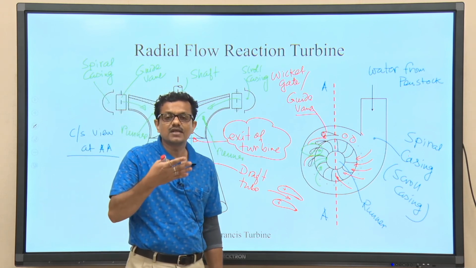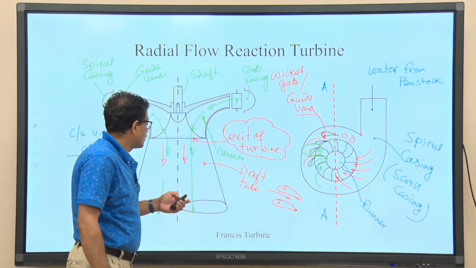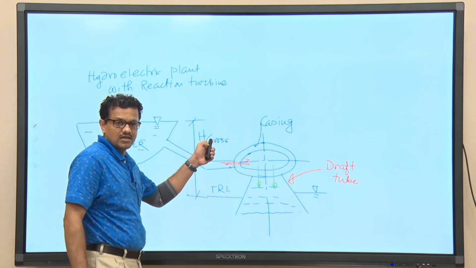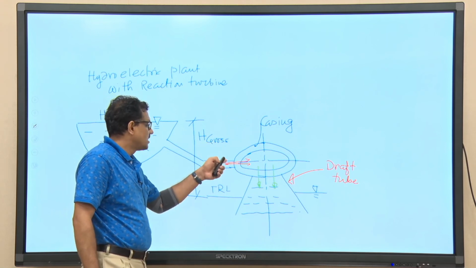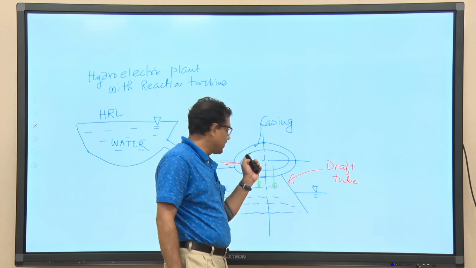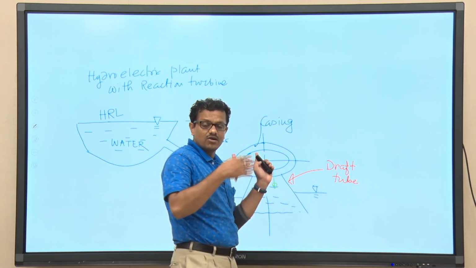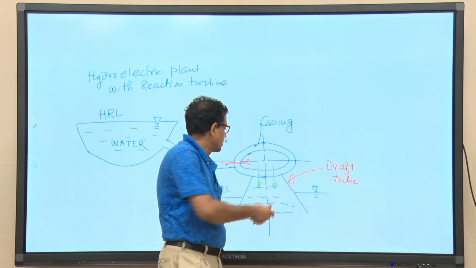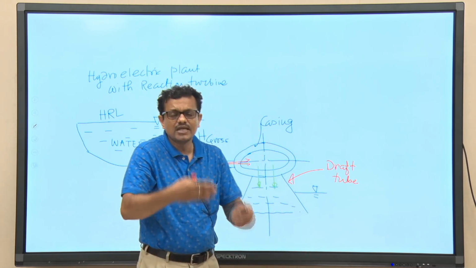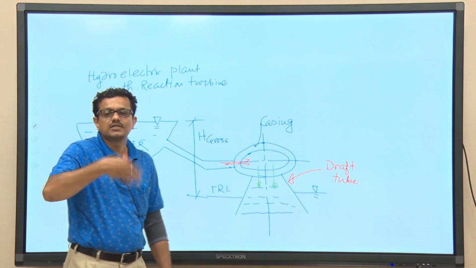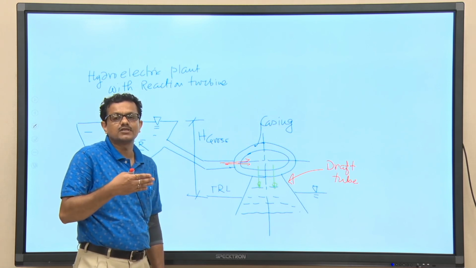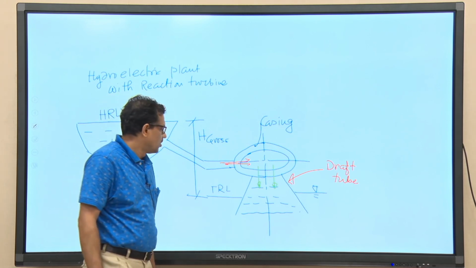The pressure head which could be made available at the inlet to the runner, this is H gross, though this is not H effective head, will be converted into the mechanical work when liquid is passing through the entire passage of the turbine. It is not that this energy conversion will take place only at a given place. Okay.